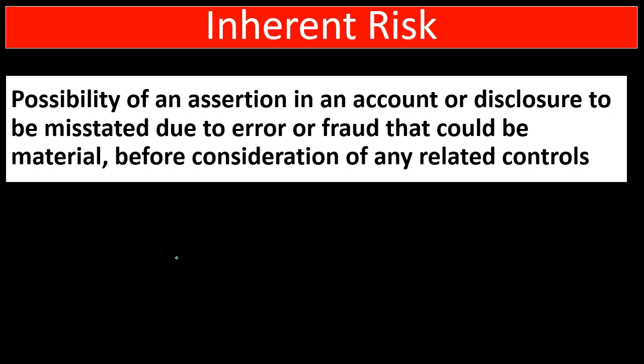Let's now consider these individually, starting off with inherent risk. Inherent risk is the possibility of an assertion in an account or disclosure to be misstated due to error or fraud that could be material before consideration of any related controls. We're thinking about an assertion in an account or disclosure, so we're considering actual accounts. We're on that granular level, and then we're considering the removal of controls. So we're going to say, what if there are no controls here? We're going to take out the controls because, of course, the controls within the organization are designed in order to detect types of risks. So what if we didn't have any controls, and this particular assertion about a particular account, what level of inherent risk is there?